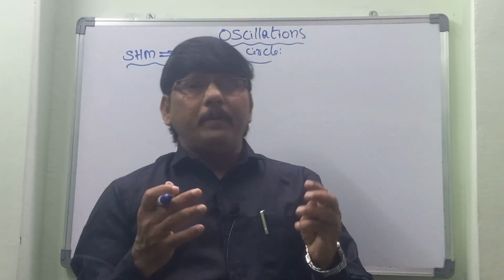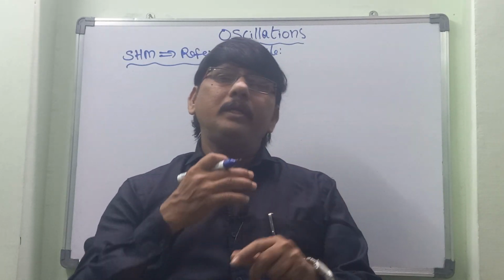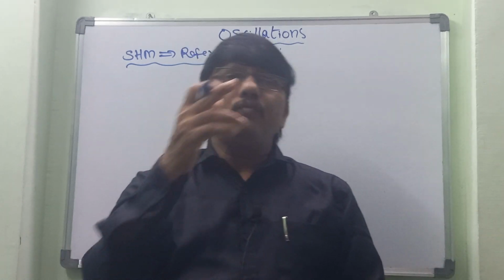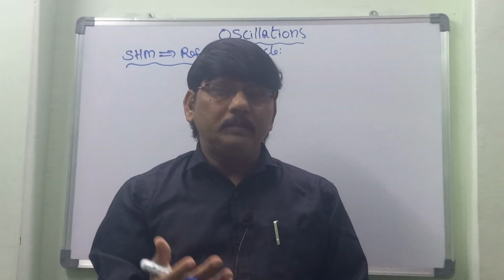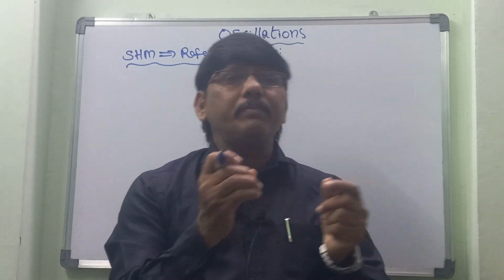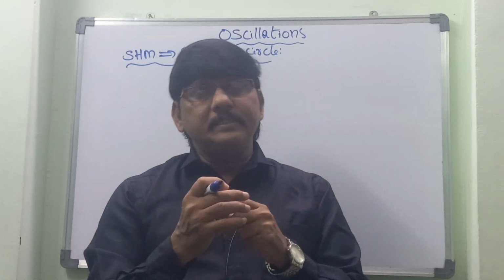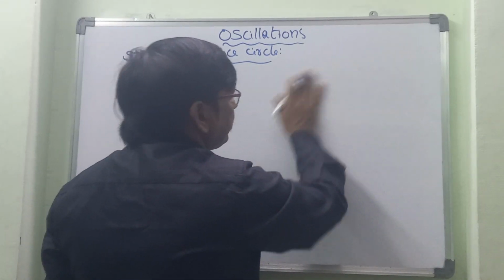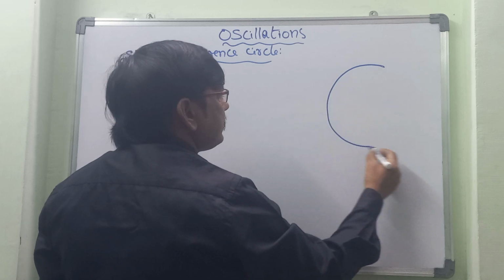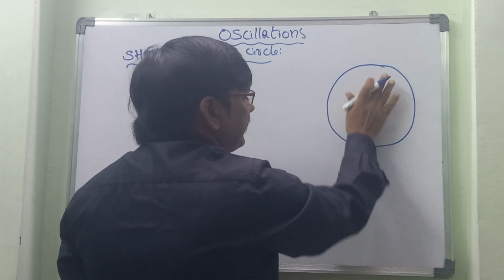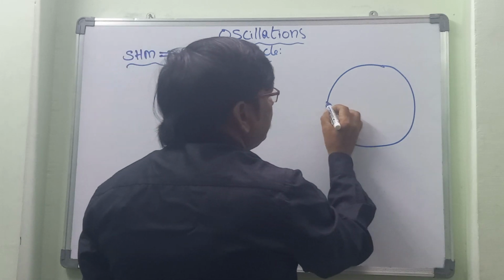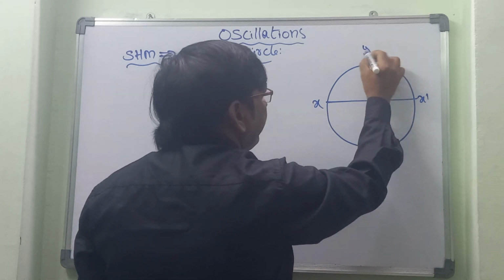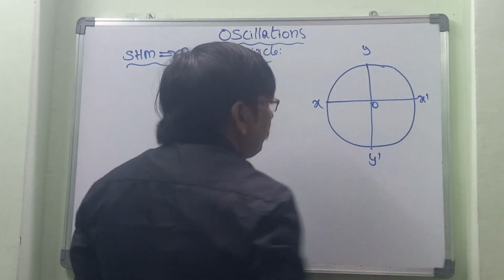What does that mean? The projection of a particle in uniform circular motion on the radius directs towards the mean position. That object is said to be an example of simple harmonic motion. Now let us take one example so we will understand that. First of all, let us take a circle and through the circle explain the simple harmonic motion. For this, let us take the x axis, x dash, and again y, y dash. So this is the mean position.